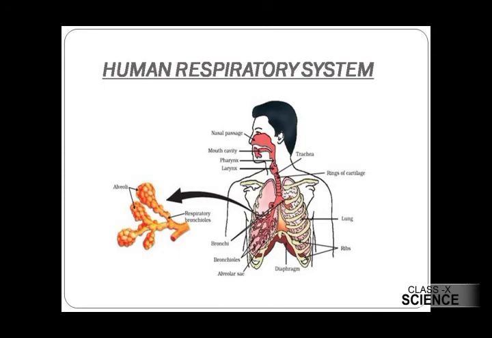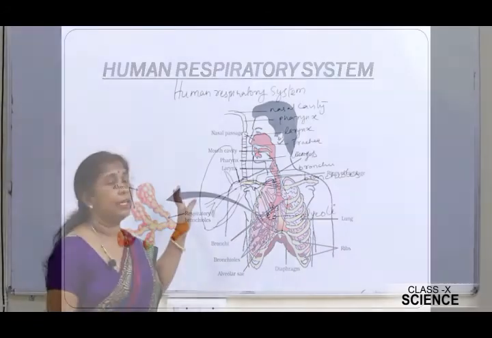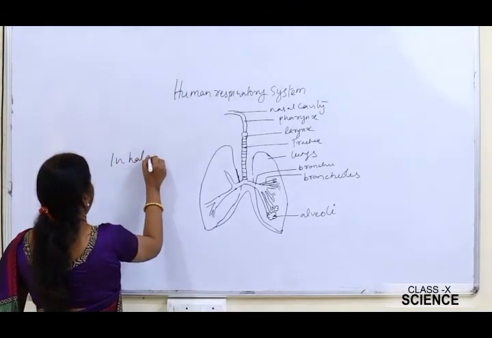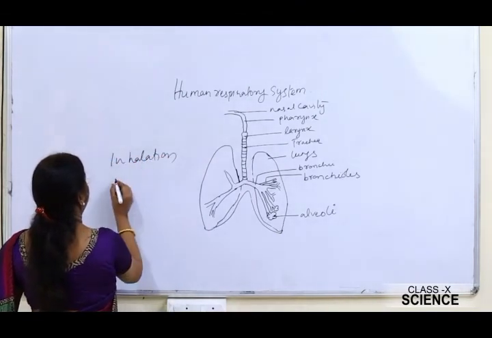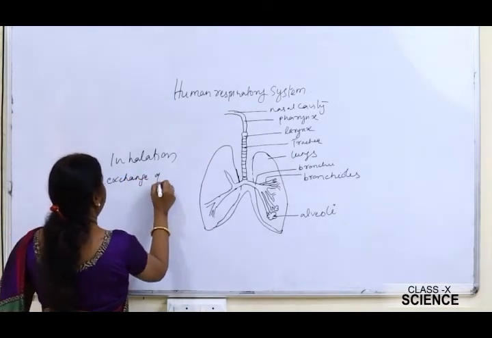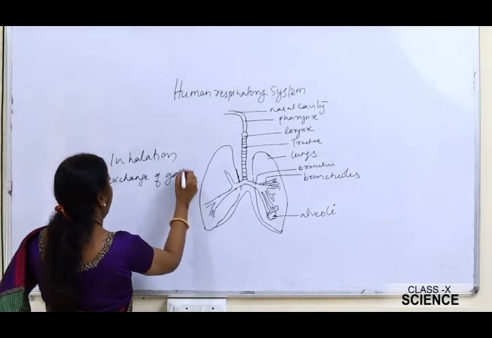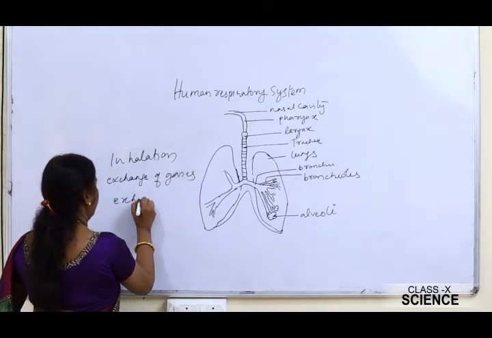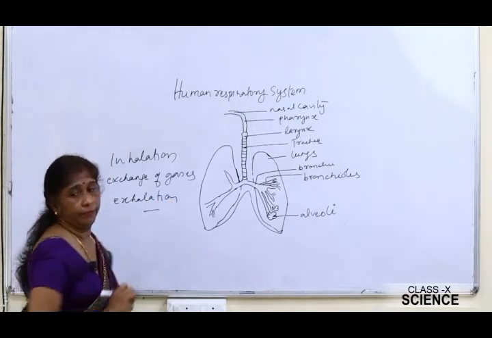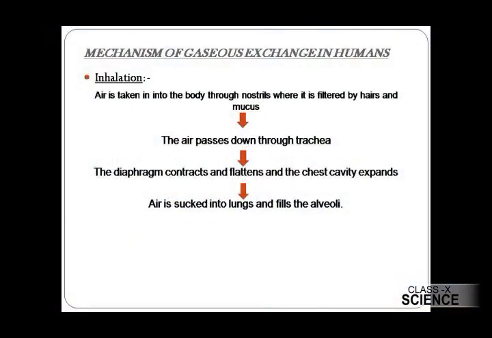Now the mechanism of gaseous exchange in humans can be completed in 3 steps. These 3 steps are inhalation, then exchange of gases, and exhalation. During inhalation, what happens?